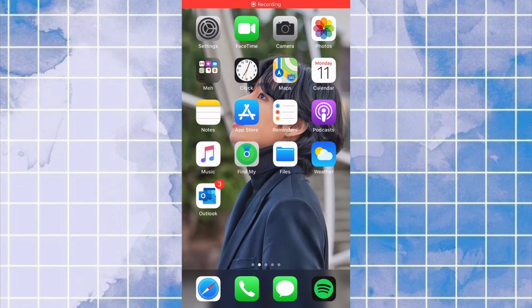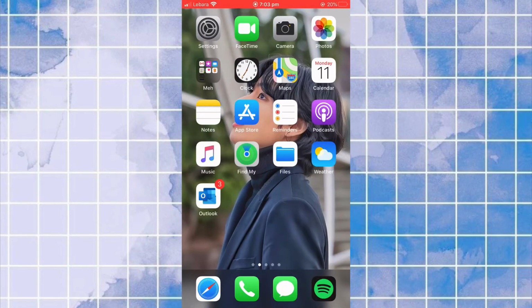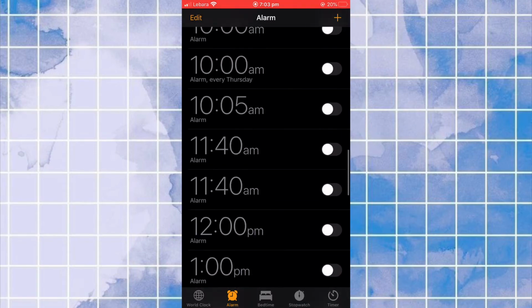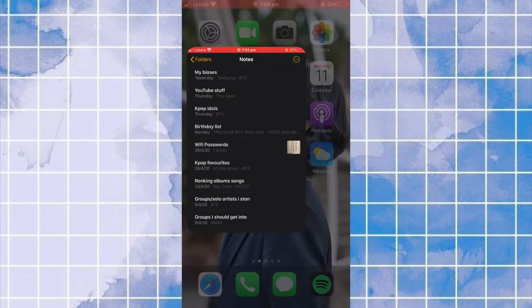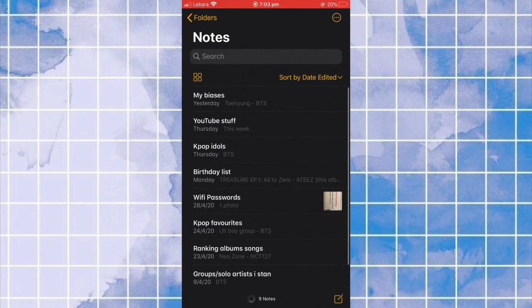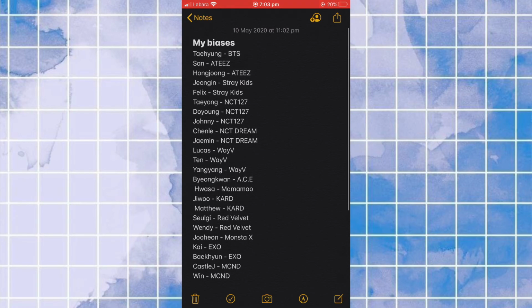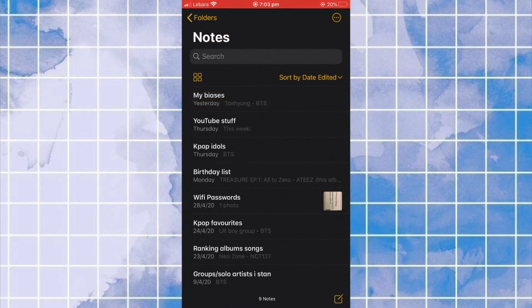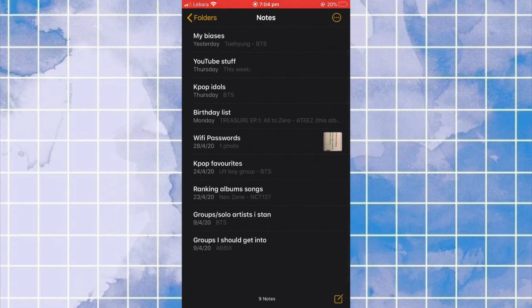Okay, then we have my meh folder, which basically just has stuff I barely use. Then clock, which is just all my alarms. Then maps, calendar, notes, which have my biases in all these groups. Well, not as many as you think, because I have a lot of double biasing and stuff like that. But I just haven't gotten up to changing or adding the YouTube stuff. So like stuff we're gonna do this week, whatever.